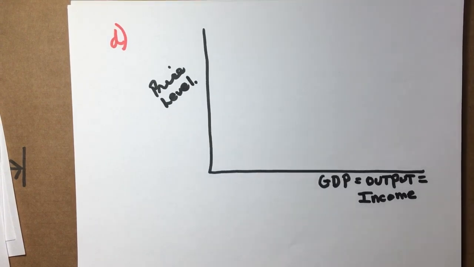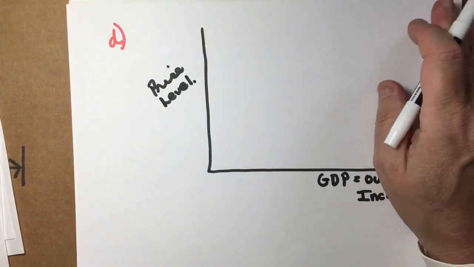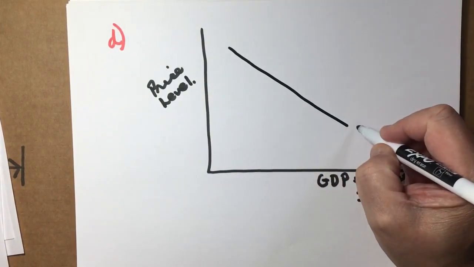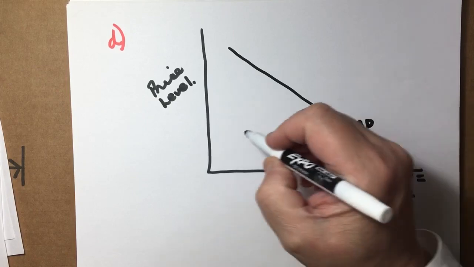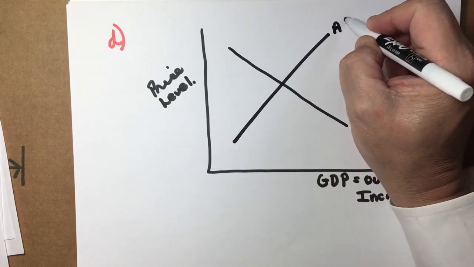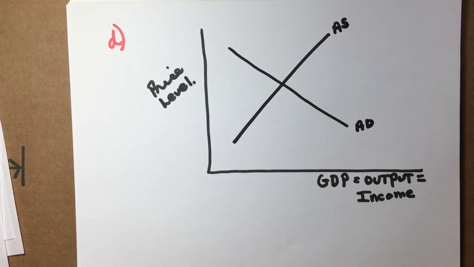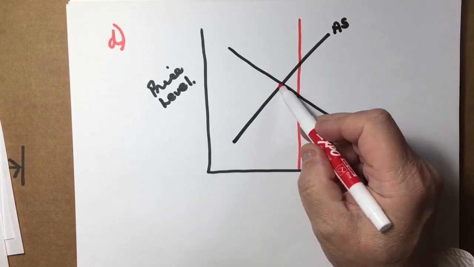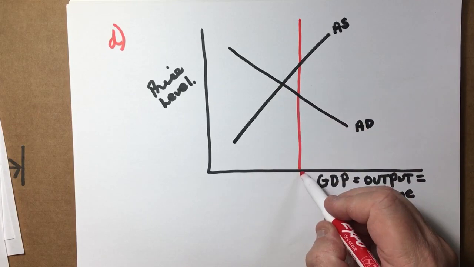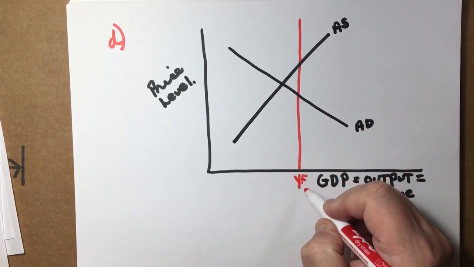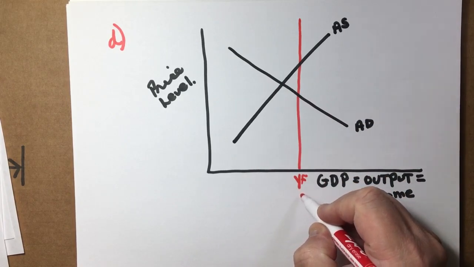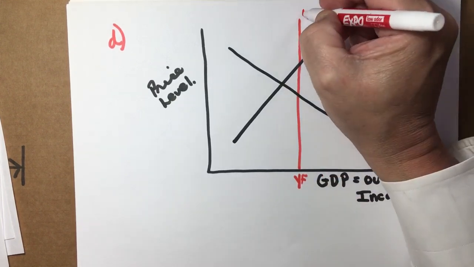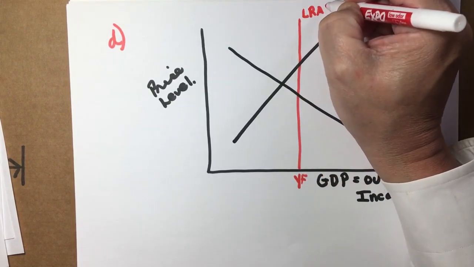Okay. All right. So we have aggregate demand, aggregate supply. Remember, this country was in a bit of a recession. So where aggregate demand and aggregate supply meet is going to be below full employment. Okay? All right, that was going to be below full employment. There's the long run aggregate supply.